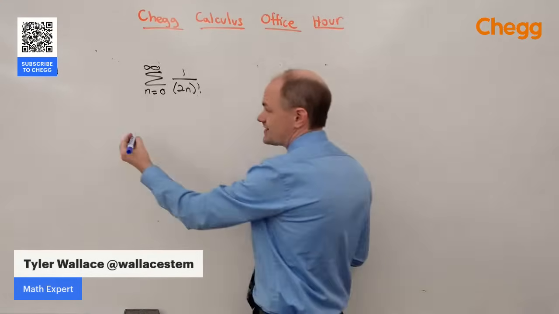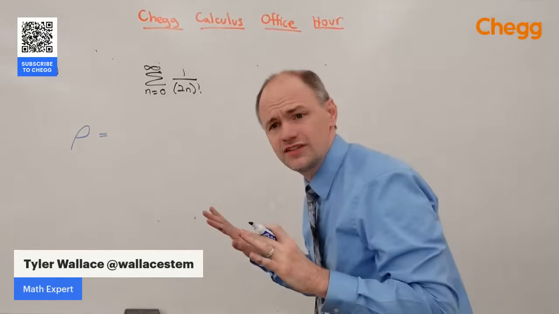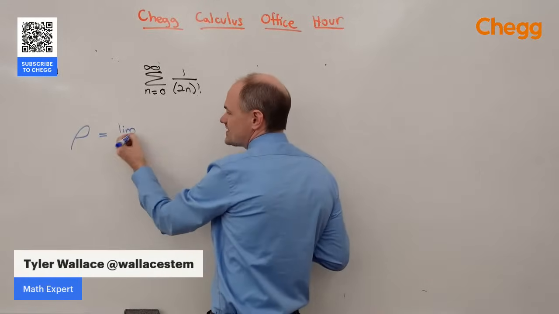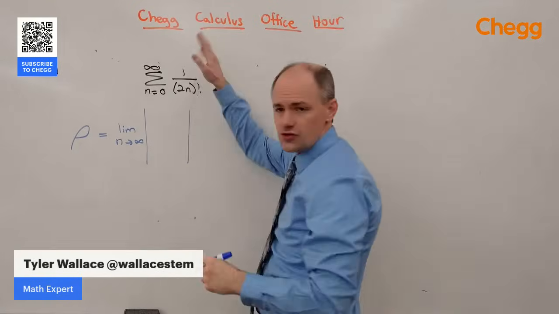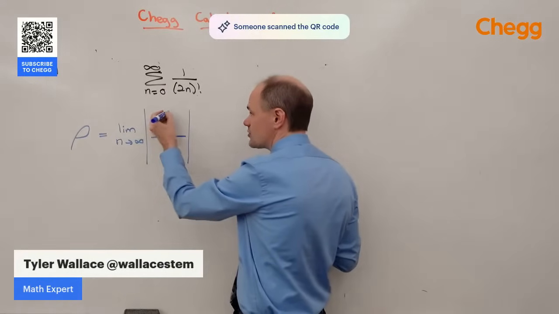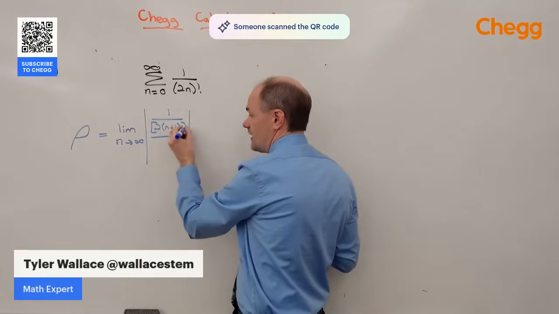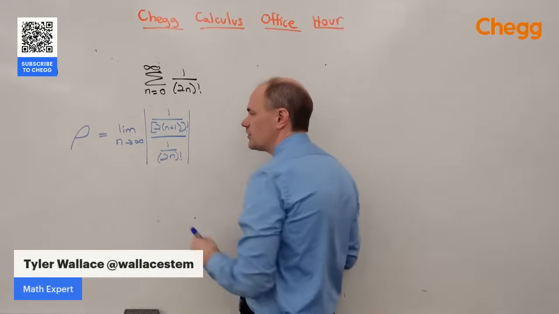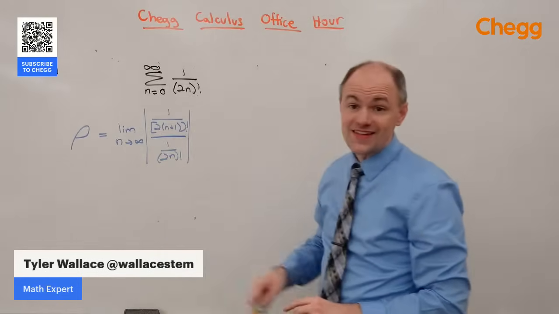The idea of the ratio test is we have this Greek letter rho. It's kind of like a P, but pushed on its side and squished a little bit. It's the Greek letter rho. We take the limit as n goes to infinity of the absolute value, but there's no negatives here, so the absolute value doesn't really matter in this problem, of the next term, which is 1 over 2 times n plus 1, the next term, factorial, divided by the current term, 1 over 2n factorial. We're going to simplify this.